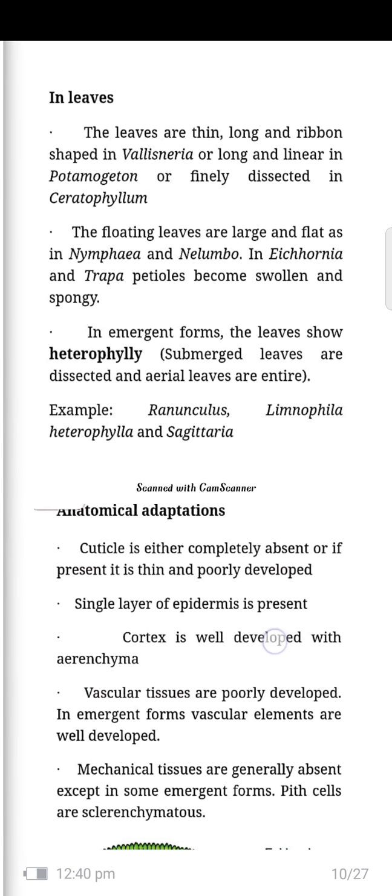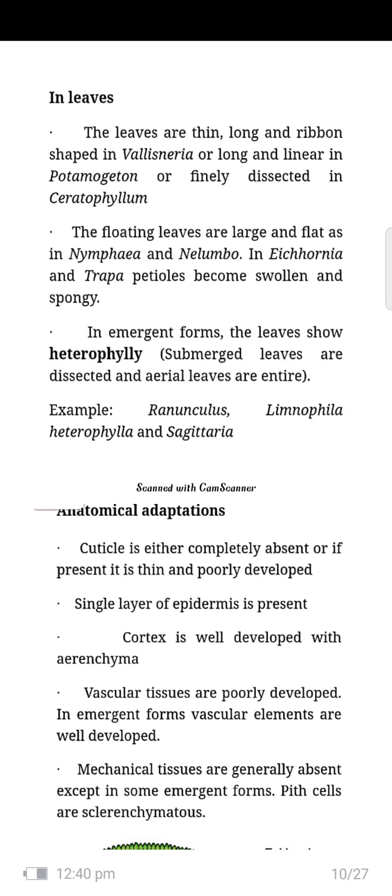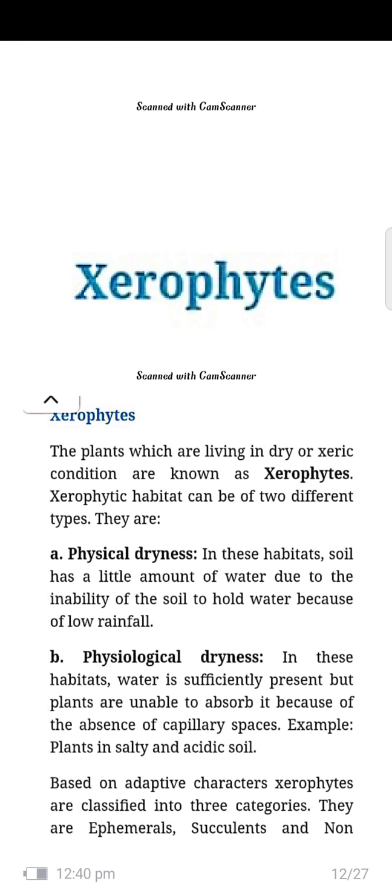Next, anatomical adaptations. Cuticle is either completely absent or, if present, thin or poorly developed. A single layer of epidermis is present. Cortex is well developed with parenchyma. Vascular tissues are poorly developed. Xylem elements are poorly developed.